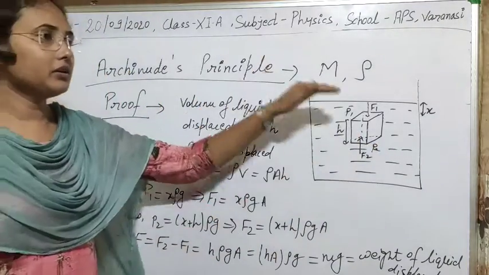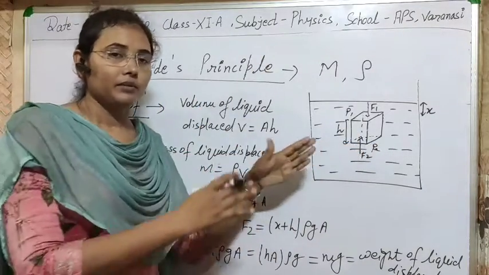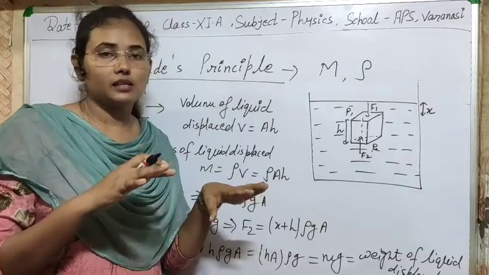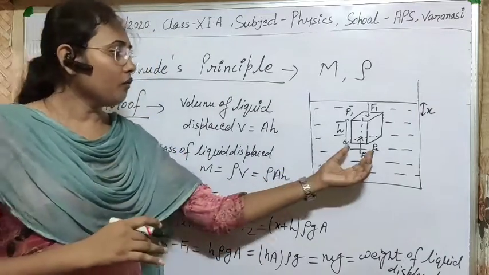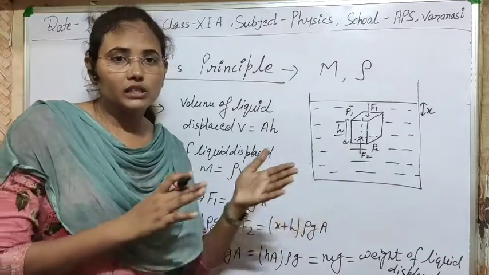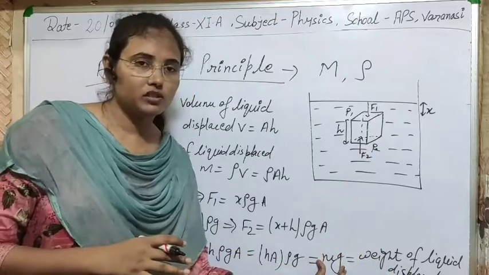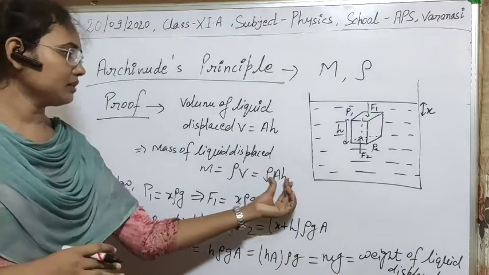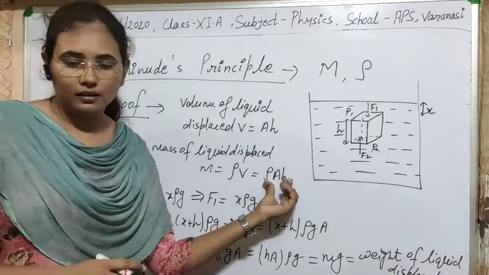And this m into g is the weight of the liquid displaced. It means when we immerse a body in the liquid, obviously some amount of liquid is displaced, and the weight of the liquid which is displaced is small mg, and the value of m is rho A H. Clear?